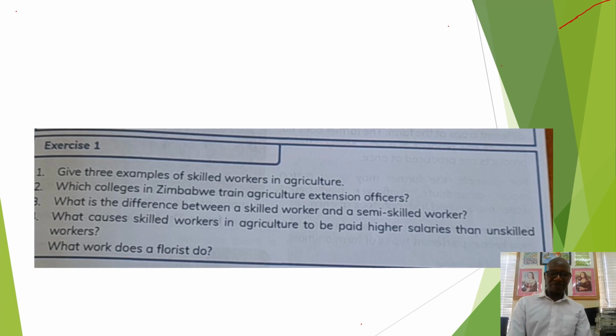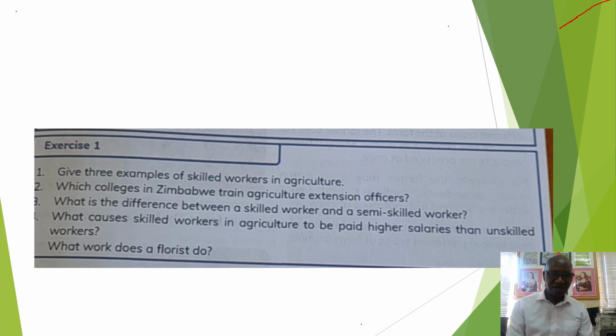Right, we have veterinary doctors, we also have some farm managers, agriculture teachers, agriculture lecturers, soil scientists, plant pathologists, meat inspectors, and we also have some skilled workers such as dairy scientist or food nutritionist, right? All those are some examples of skilled workers.